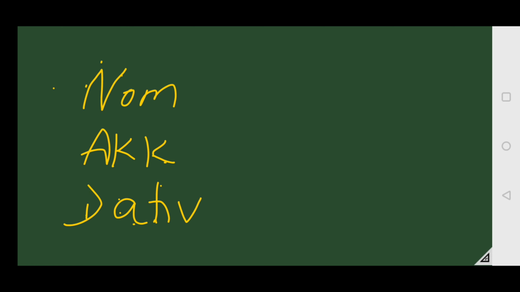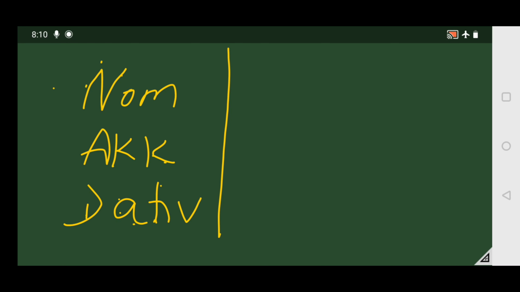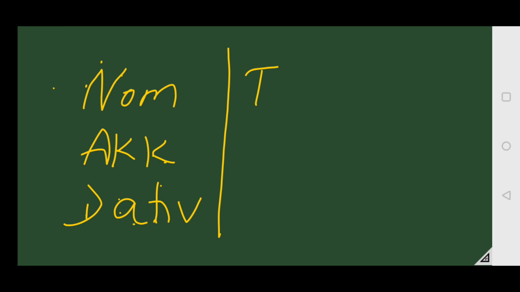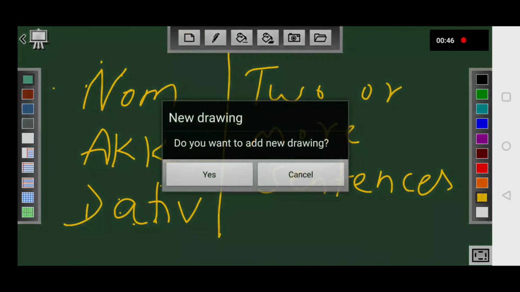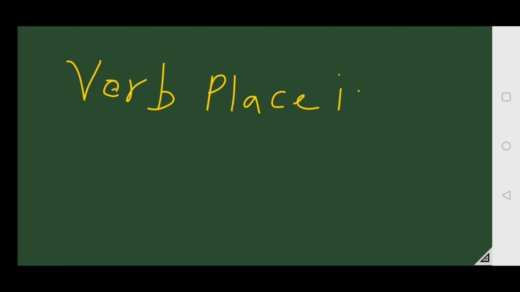Second thing, I would like to tell you that there are always two or more sentences. I will explain later on. I am just telling you important points. There are always two or more sentences that we connect with the help of relative articles. Next thing is that the verb place is always last in the relative sentence.